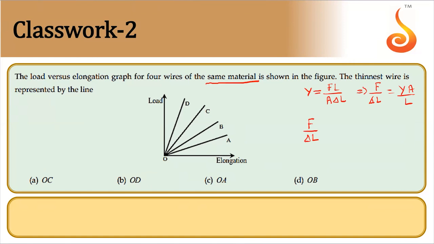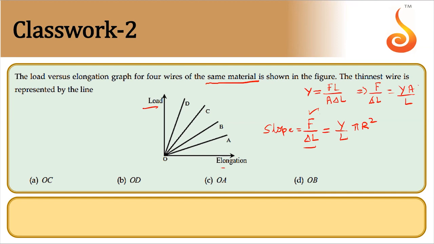This will give you slope of this curve. See, load versus elongation. This is load, this is elongation. Y by X will give you slope. So that should be Y by L into A. A is what? Pi r square, right? Or if area is more, then slope will be more.